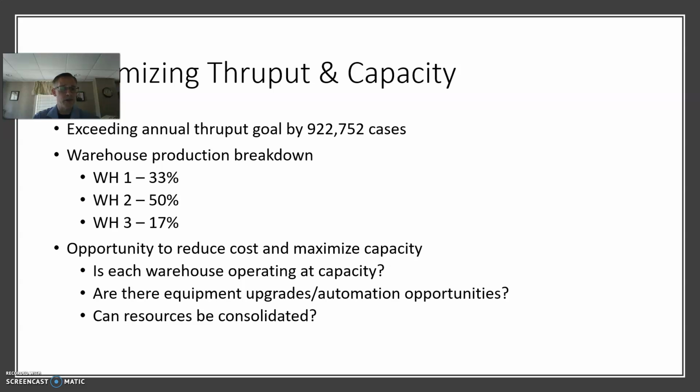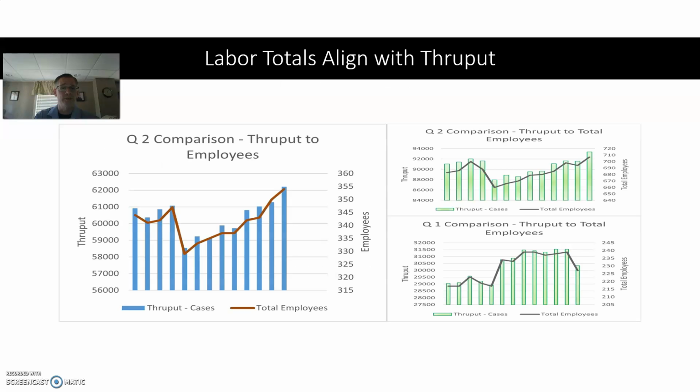So we look at our opportunity to reduce costs and maximize the capacity. I do think that it's important that as we evaluate this year's presentation, we look at the warehouse operating capacity of each, and especially Warehouse 3. Are there equipment upgrades, automation opportunities? I think that's an important consideration. And can the resources be further consolidated, perhaps Warehouse 3 consolidating into Warehouse 1?